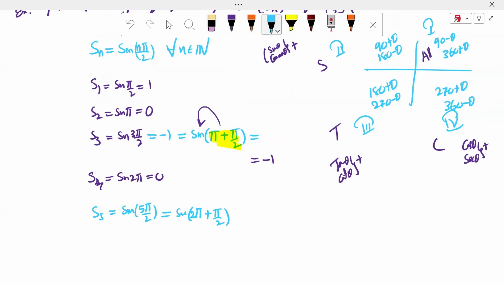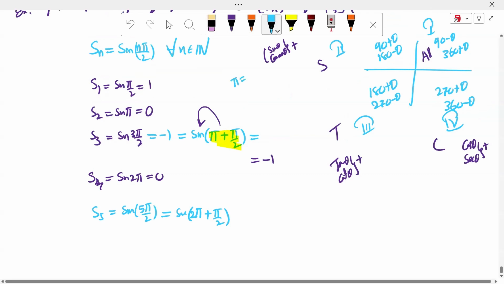180 plus theta. 5 is nothing but 180 degrees, sir. 180 plus theta coordinate is the third coordinate. In the third coordinate, the sin function is negative. So sin theta is minus 1. Very good, sir. It is nothing but sin 360 plus theta. 360 plus theta, it is the sin theta. Sin theta, which coordinate, sir?